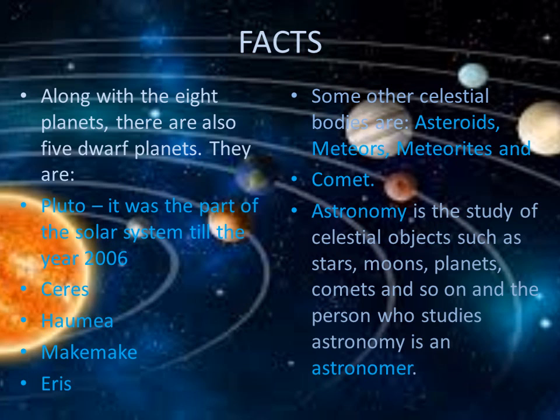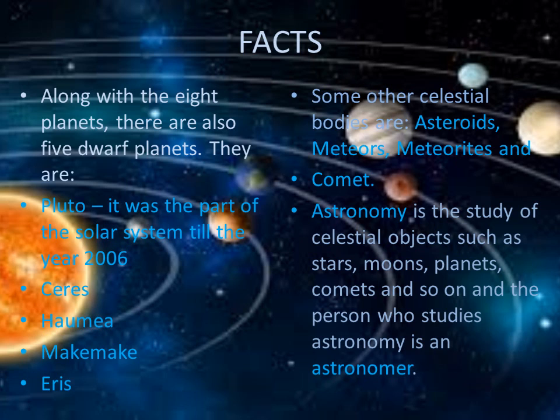Let us find some facts here. Along with the 8 planets, now children, you know there are 8 planets, and there are also 5 dwarf planets. Dwarf means tiny, very small. They are Pluto, which was part of the solar system till the year 2006, then Ceres, Haumea, Makemake and Eris. These are some dwarf planets. You should know about these planets also.